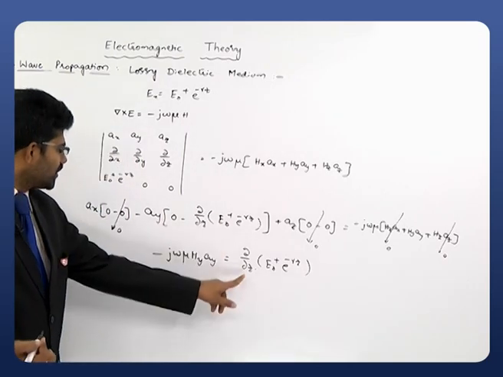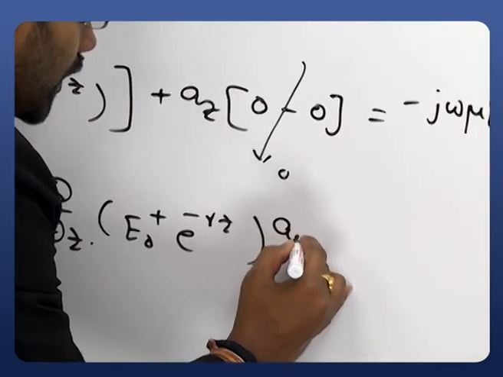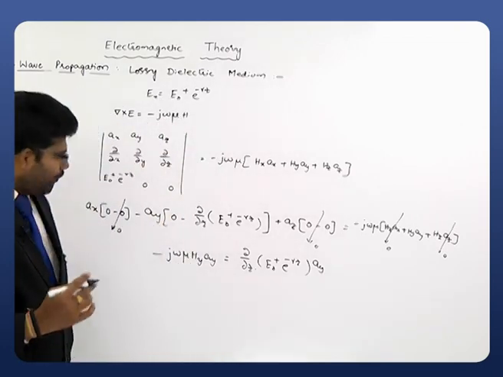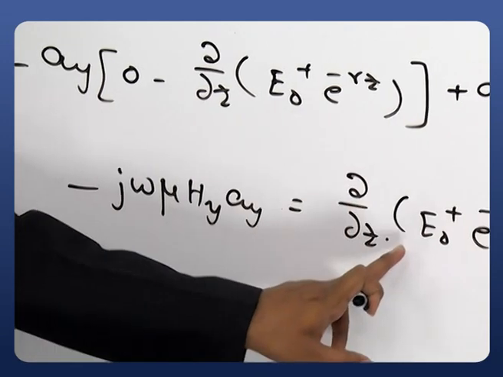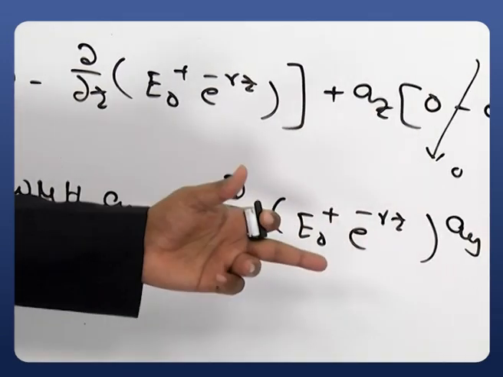This is the term which is left on the left side for us, along with its unit vector ay. So if you compare them, we have j omega mu Hy is equals to dou by dou z of E naught plus e power minus gamma z. That is the quantity that is left for us.